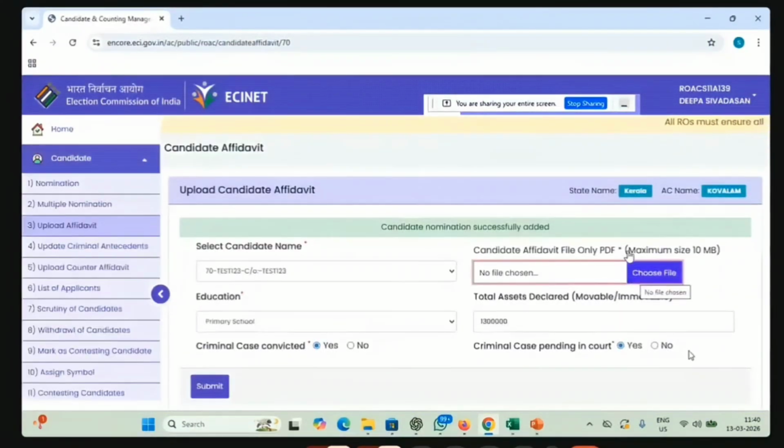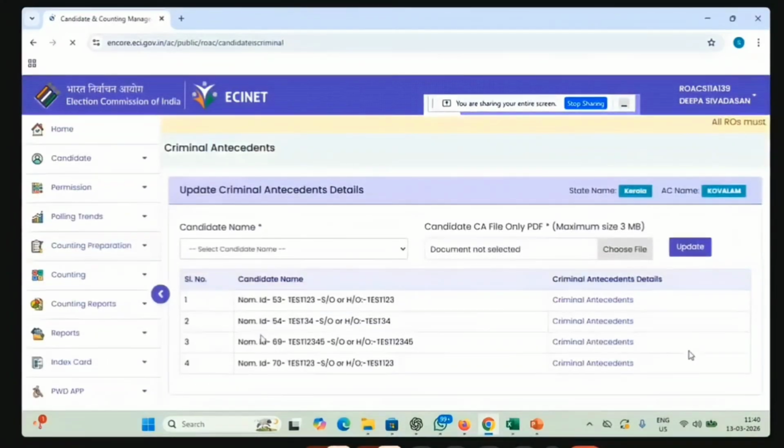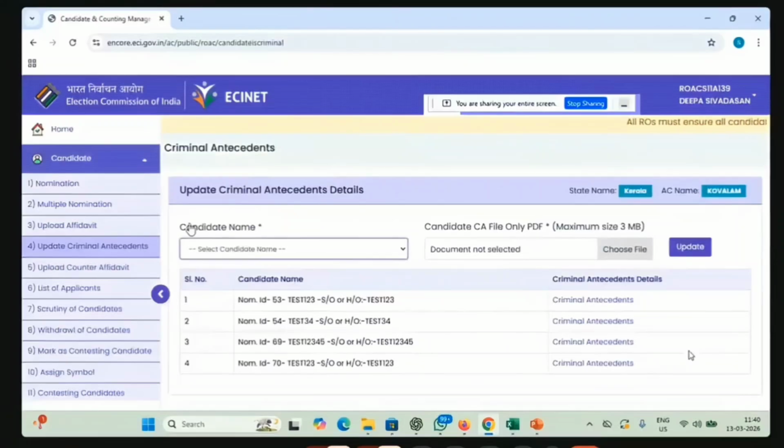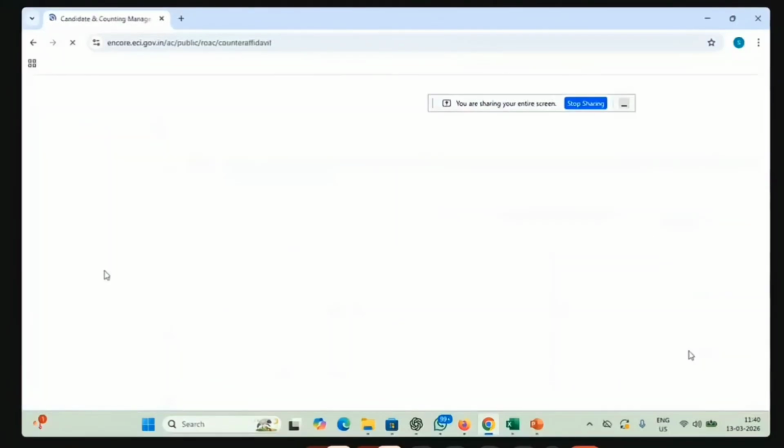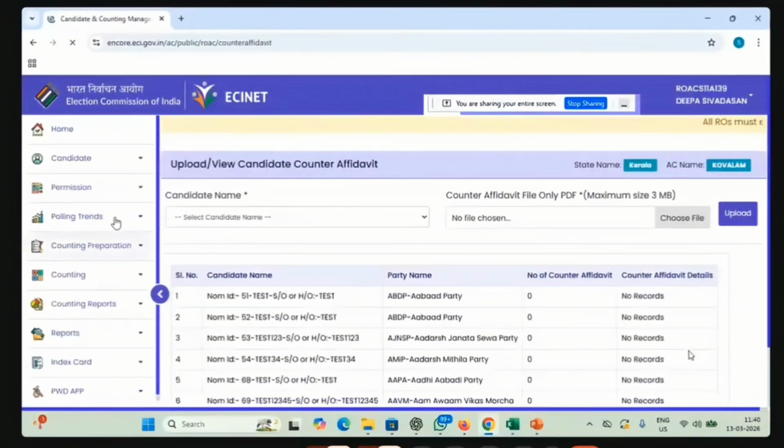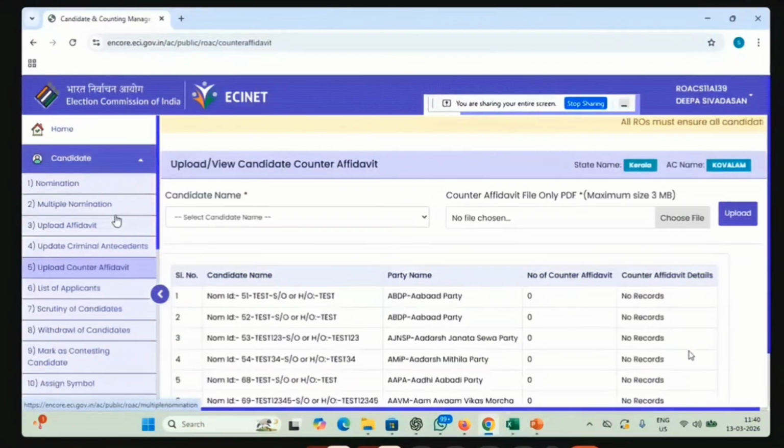Then go for the affidavit upload, and you have to submit it. Fine. Then if any criminal antecedent details need an update, you can update them again. Even if you have uploaded in the initial stage and you find that something went wrong, you can upload again. And in the case of the affidavit also, if you feel that the affidavit has some issues, and a counter affidavit has been submitted by the candidate.